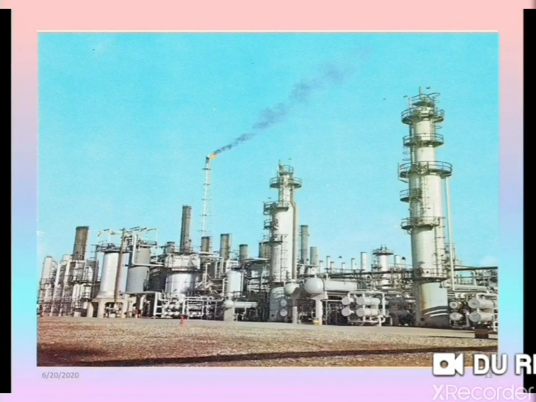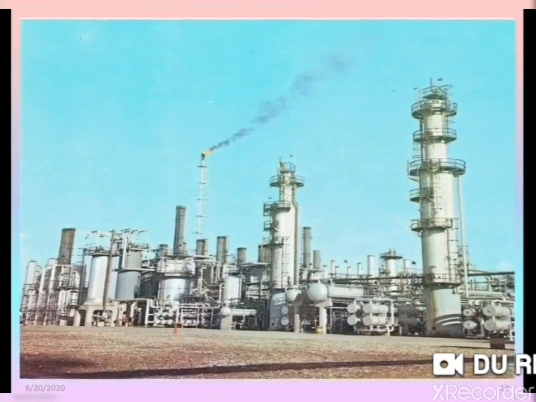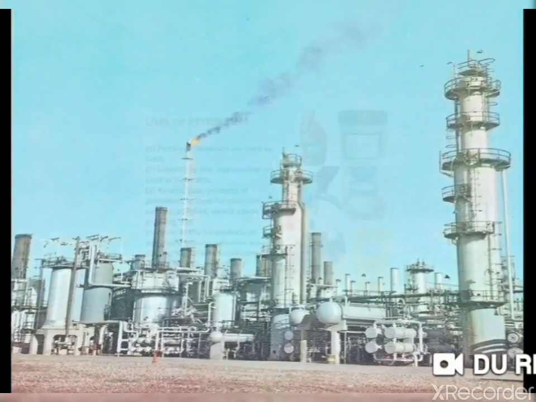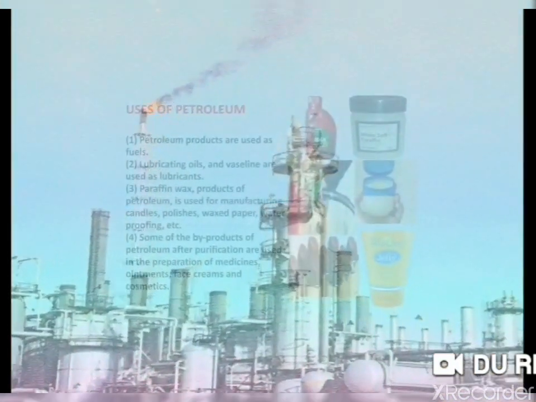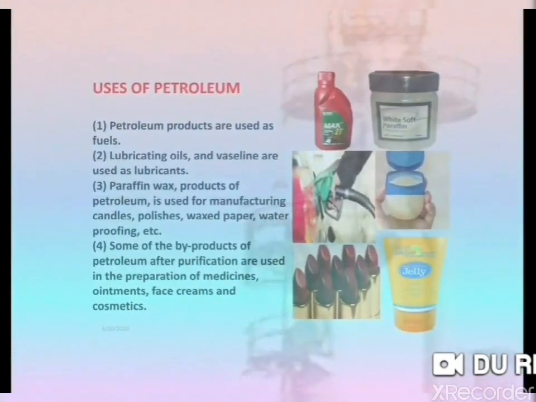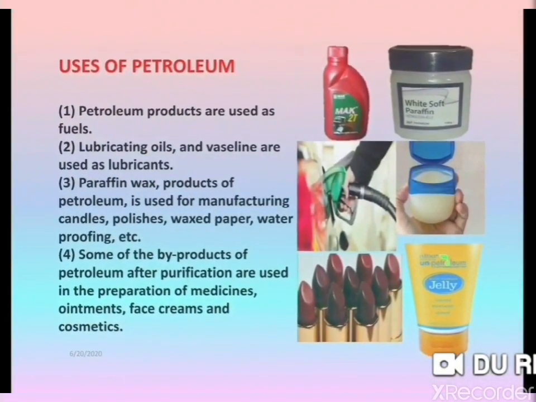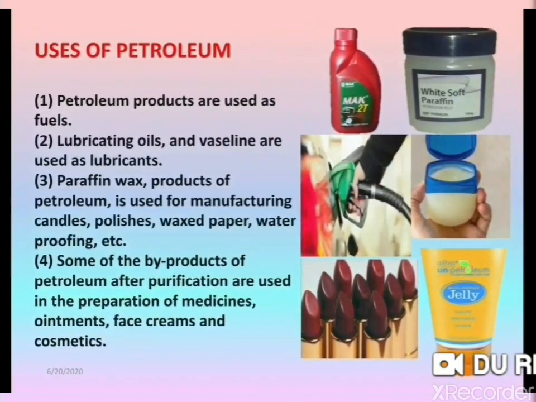Here you can see the children, refineries. These are the refineries where the petroleum is refined and we get the different types of substances which are used for different purposes. So here we will discuss the uses of petroleum.